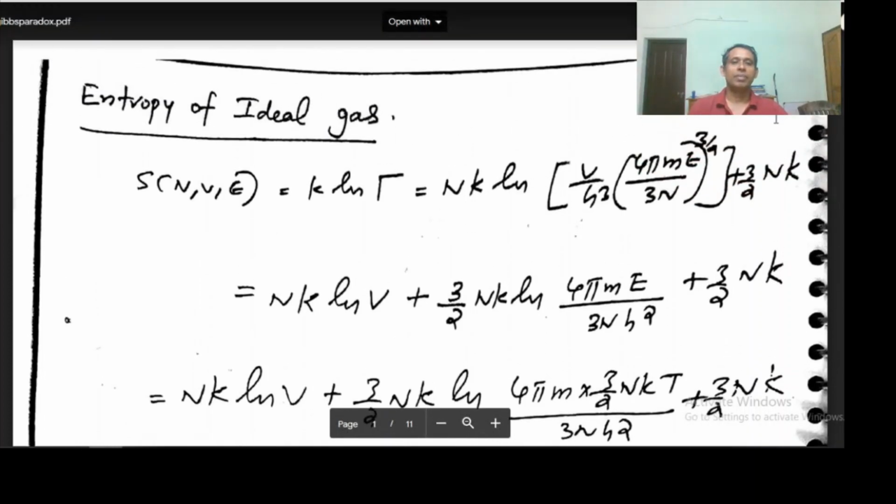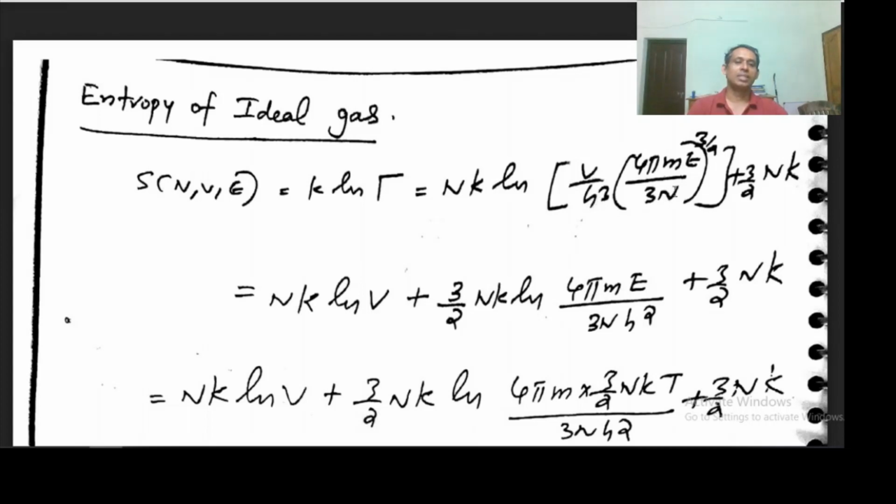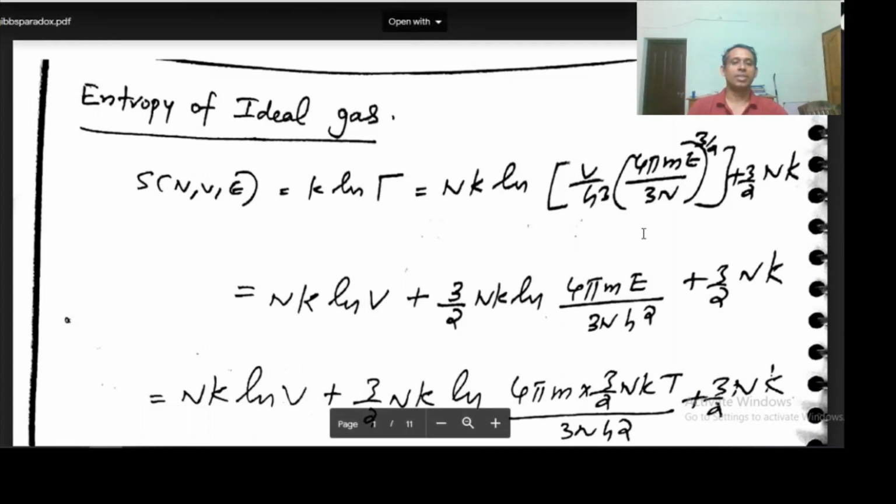Now we are making some changes here. We are writing this as Nk log V plus 3/2 Nk log(4π m E/3N). If I take this h cube inside, since the power is 3/2, it becomes h square. So this will become h square, and then plus 3/2 Nk.